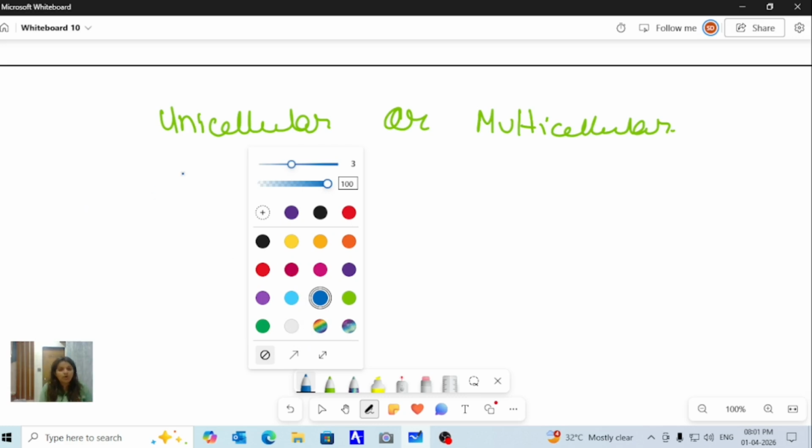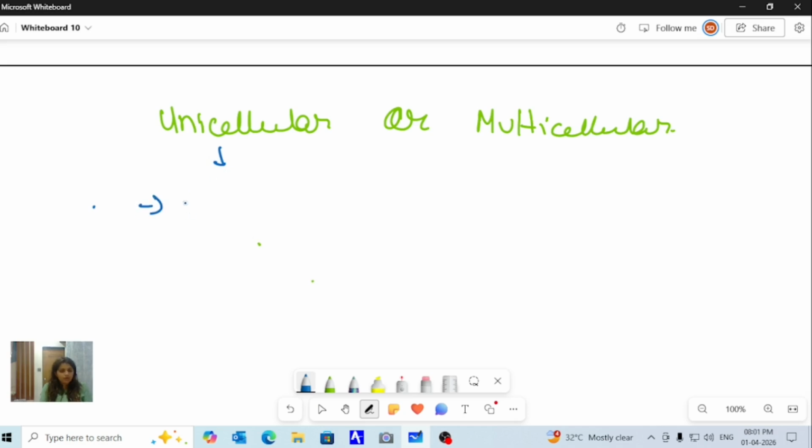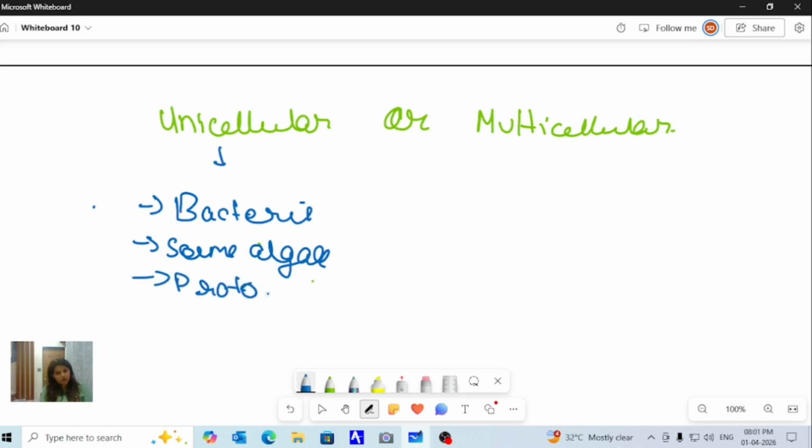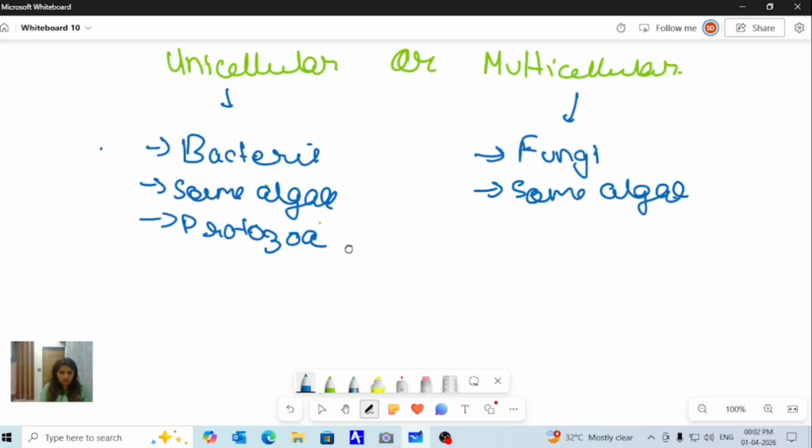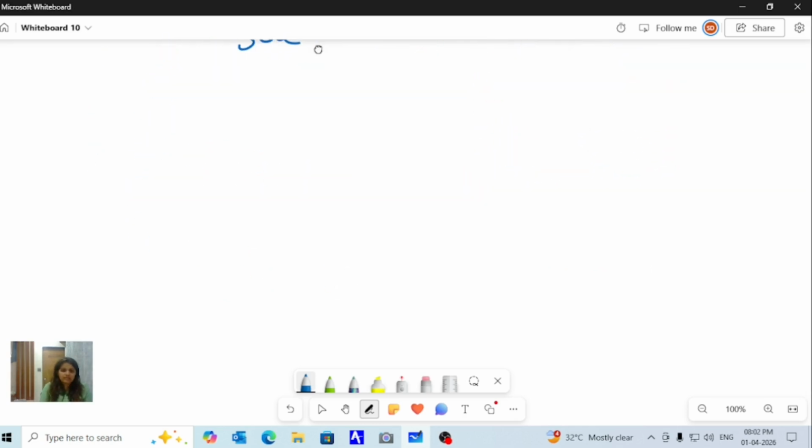So who are unicellular? Basically bacteria are unicellular. Some algae are also unicellular. Then protozoa are also unicellular. On the other hand, multicellular: here I cannot write humans because the chapter is about microorganisms. So fungi are multicellular, and some algae are also multicellular.